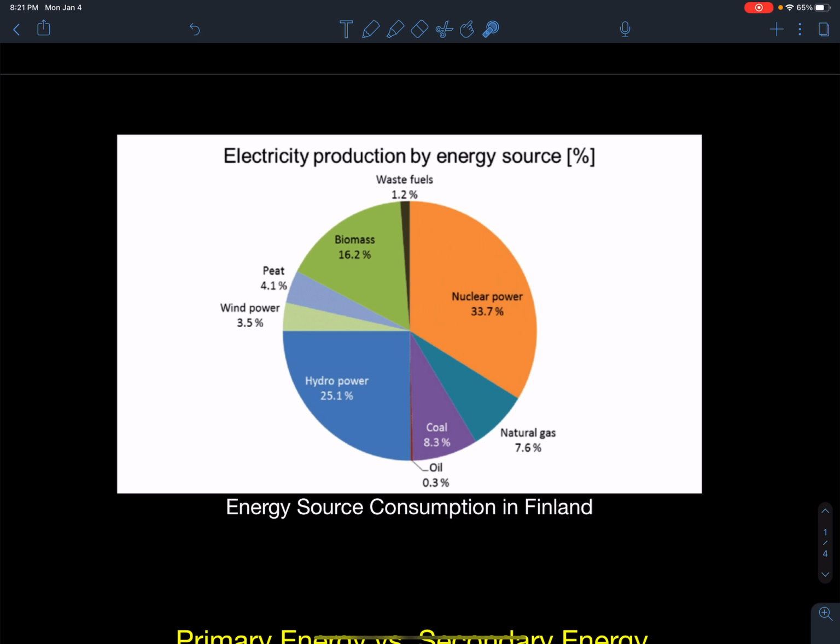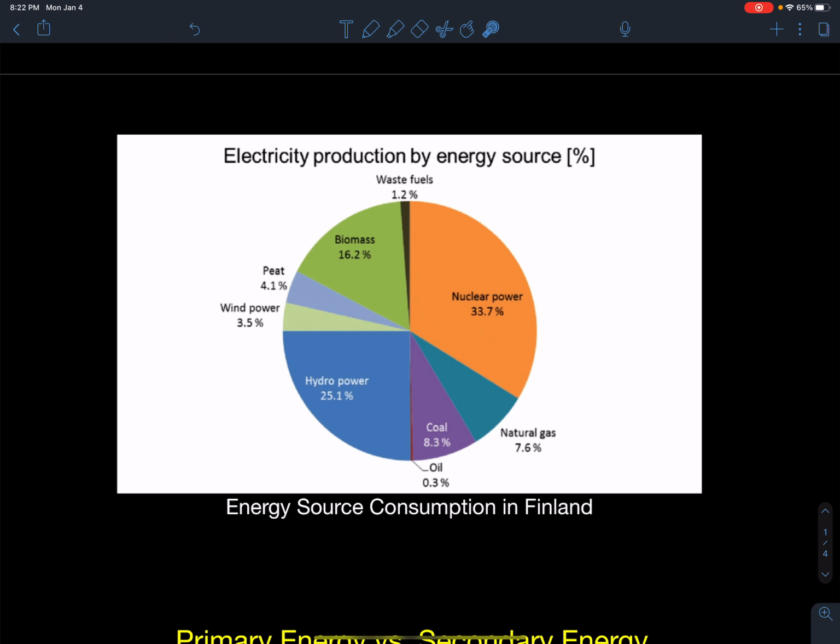They use 25% hydro, that's a renewable energy with a very clean source. And only 8.3% is coal and 0.3% is oil. Coal they can find within their own country. They have natural gas stores, they can find that themselves. And the rest they use as alternative energy sources such as wind, burning of peat moss and biomasses that they can get in the form of wood, probably from their forests, and other waste fuels. So really, they're only taking about 20% of dirty sources of energy, and the rest is actually quite clean.